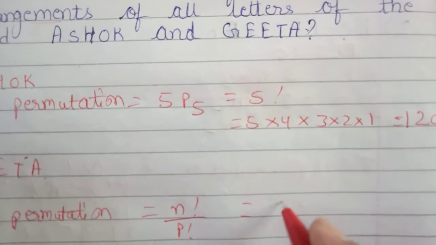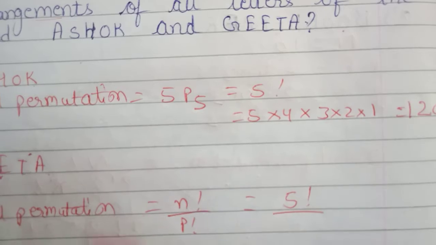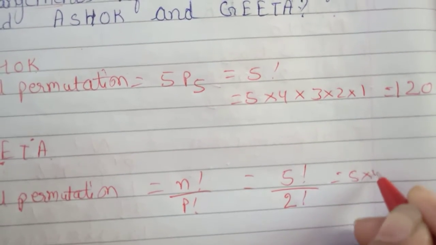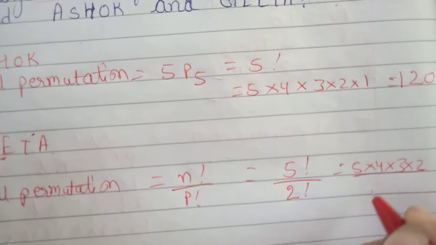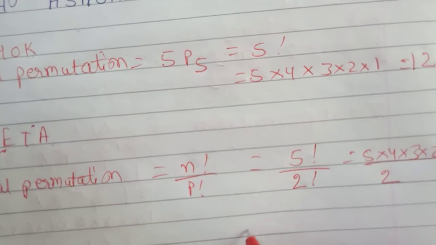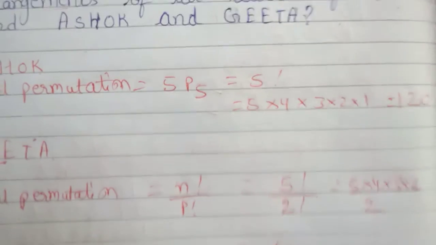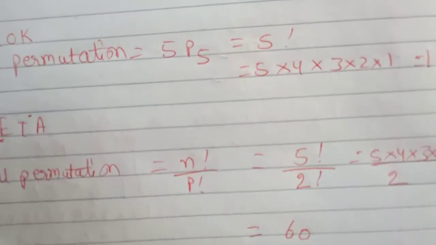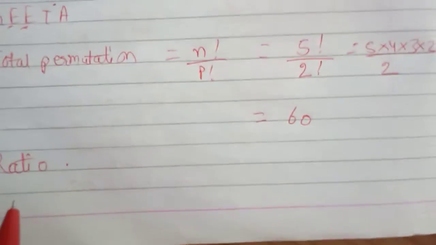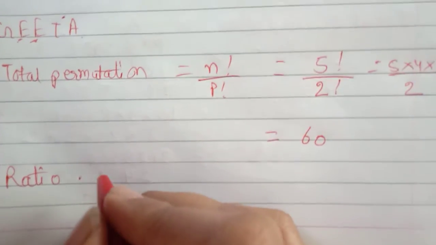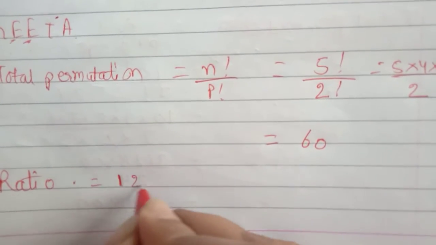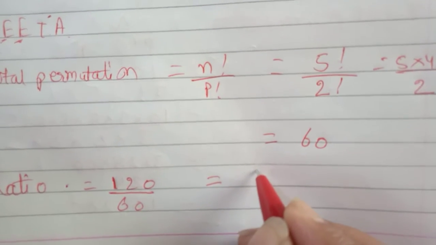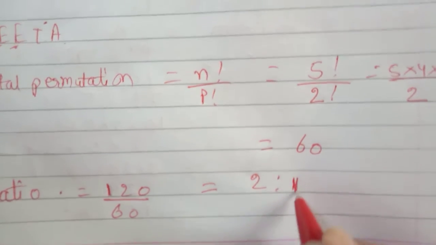Now here our n is 5 and p is 2, that is E is getting repeated 2 times. So 5 into 4 into 3 into 2 upon 2. So that will give us answer 60. Now we will find out the ratio of number of arrangements of all letters of the word Ashok and Geeta. So that is the ratio of Ashok, 120, and total number is 60 for the word Geeta. So that is 2:1.